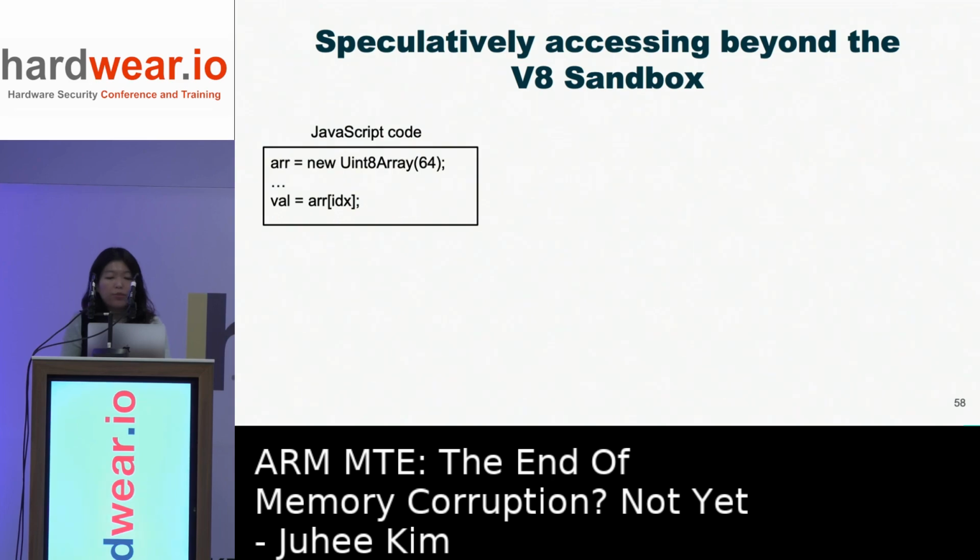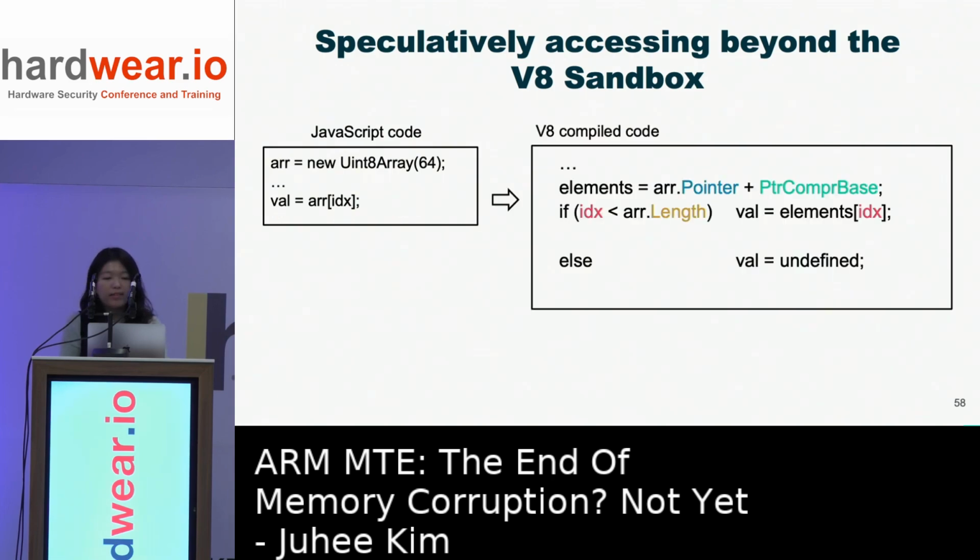When this JavaScript U8 array is accessed, the V8 engine first obtains the array element address from a 37-bit compressed pointer, which resides in a 128 gigabyte sandbox, and adds the pointer compression base. Then it performs an array range check.